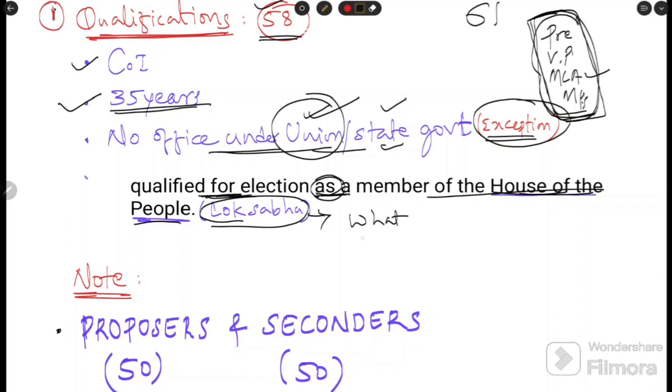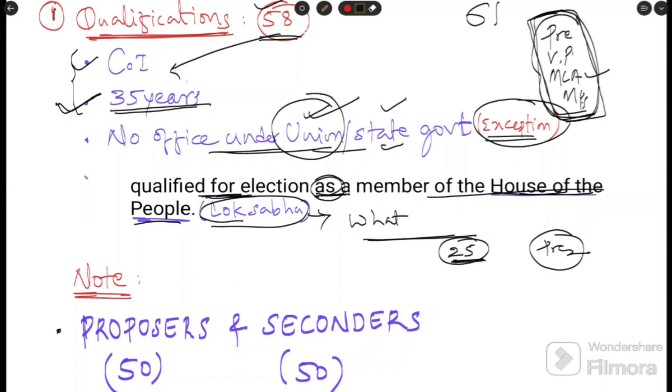But there are some exceptions, some points that need to be understood. We know the qualification for a Lok Sabha member is 25 years. Is it applicable to the President of India? No, not at all, because Article 58 mentions 35 only. Some are applicable, some are not. What is mentioned in Article 58 applies to the President.